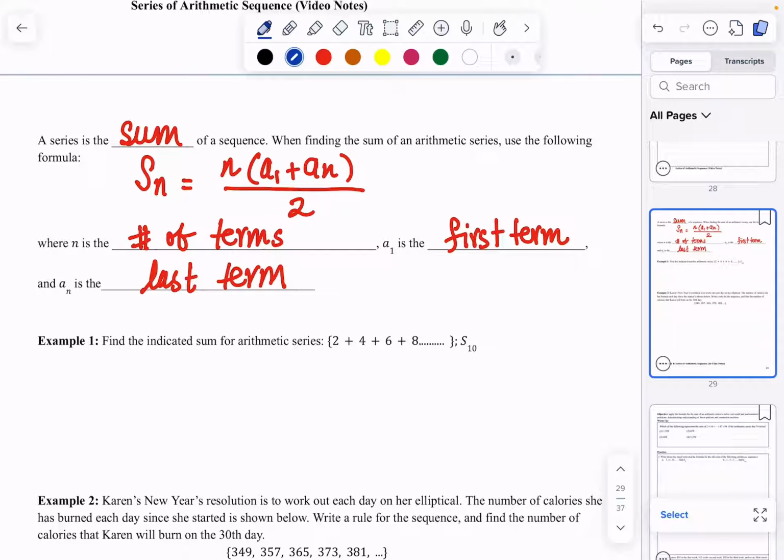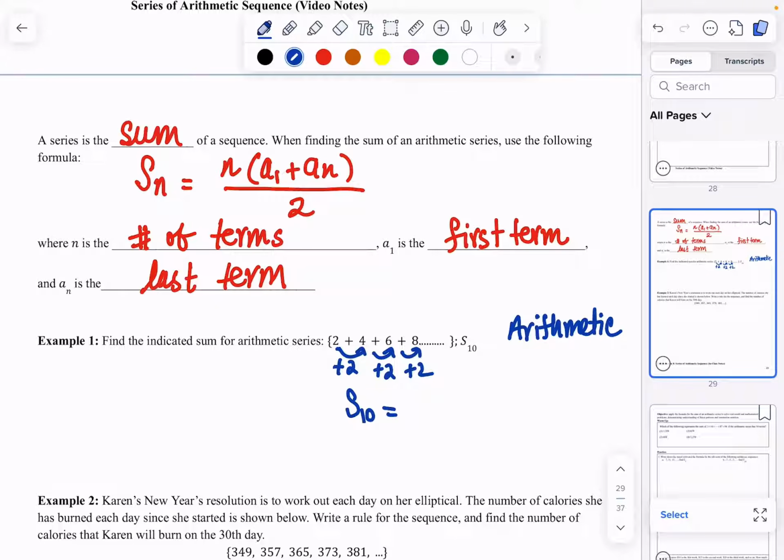So let's see, if we have 2 to 4, in order to go there, we add 2. And then we add 2, and then for this one we add 2 again. So the consistent pattern of adding 2 tells us, yes, this is arithmetic. And they also told us that it is arithmetic. So using the arithmetic series formula, we're going to find S of 10.